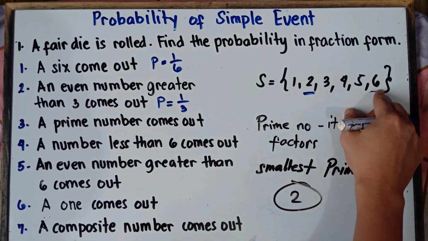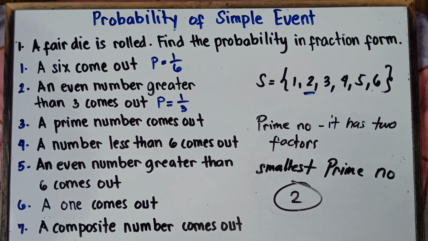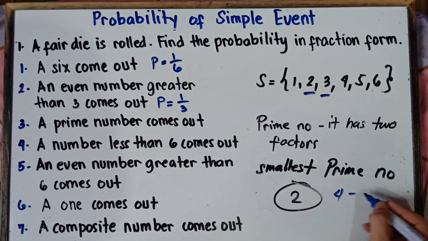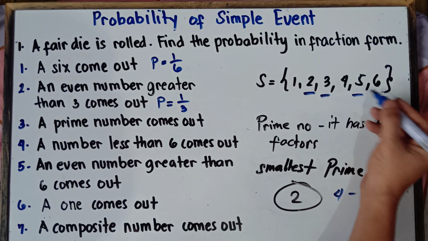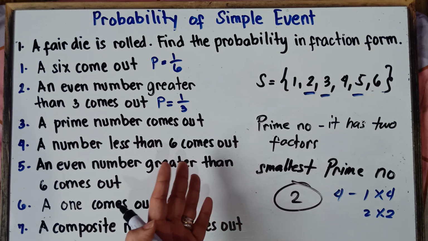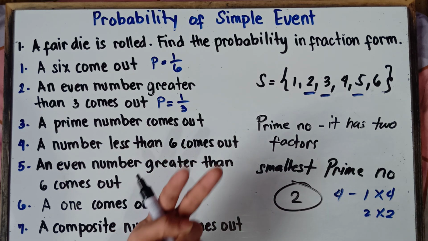Alright. Now, is 3 a prime number? Yup, 3 is a prime number. Is 4 a prime number? Nope. 4 is not a prime number because, as we explained a while ago, 4 is a composite number. It has more than 2 factors: 1 times 4 and then 2 times 2. So 4 is not a prime number. How about 5? Is 5 a prime number? Yep. 5 is a prime number. The factors of 5 are only 1 and 5. 1 times 5 is 5. 5 has 2 factors.